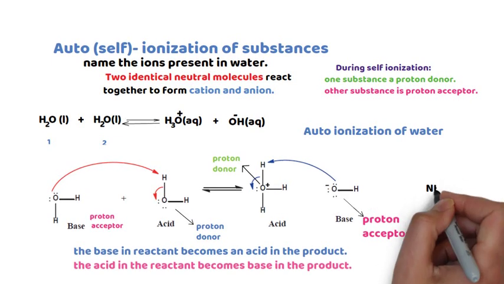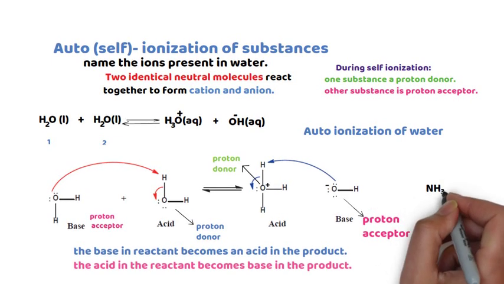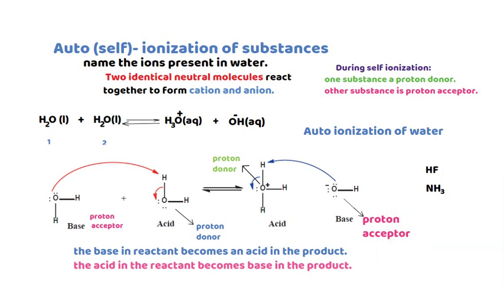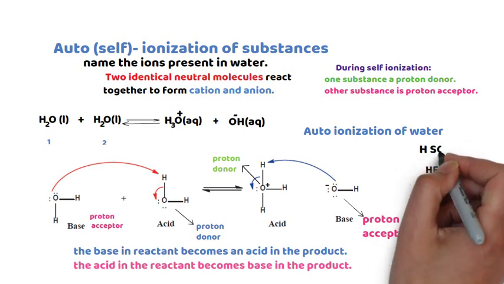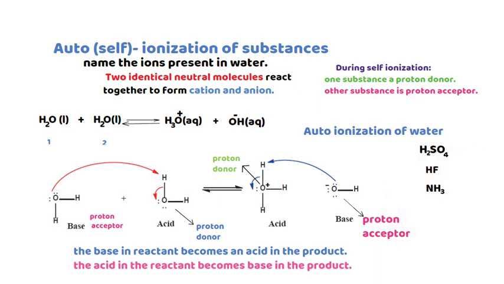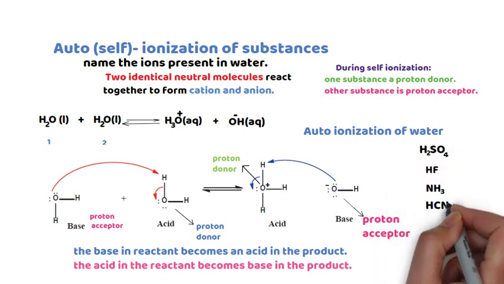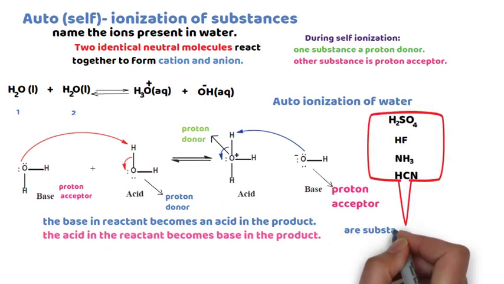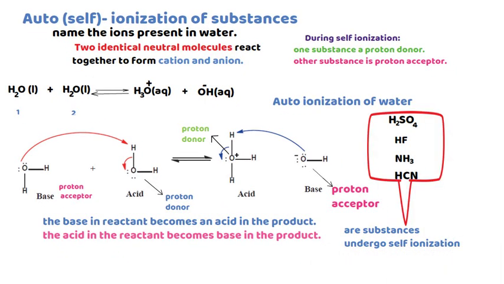Now let me give you different compounds that undergo self-ionization: sulfuric acid, hydrogen fluoride, ammonia, and hydrogen cyanide.